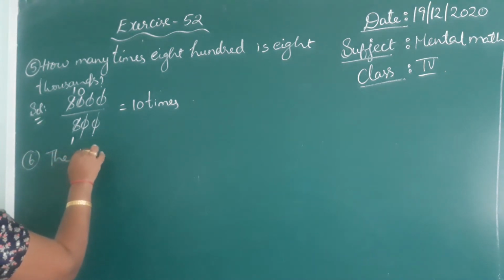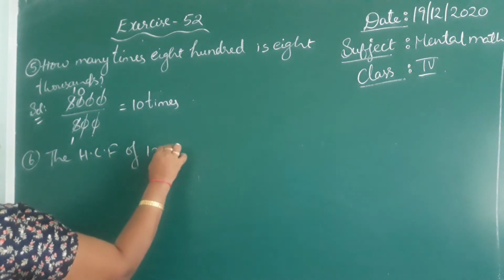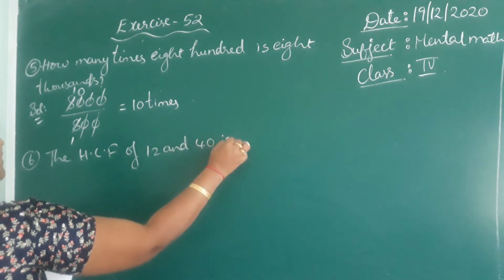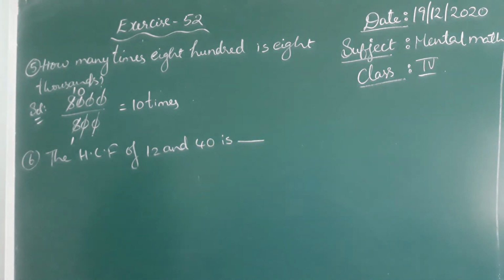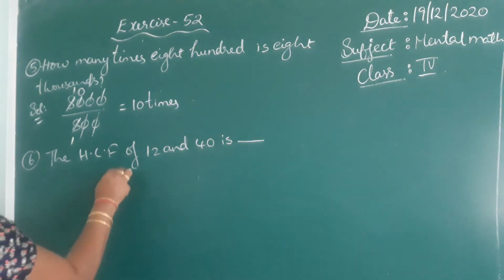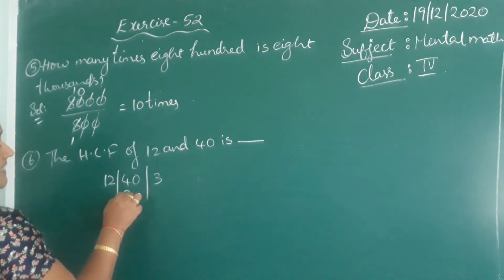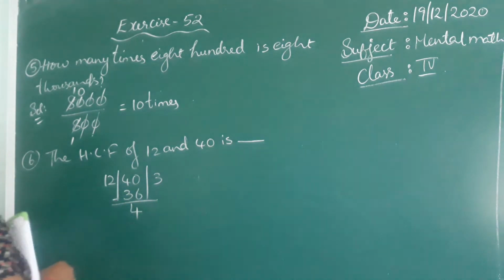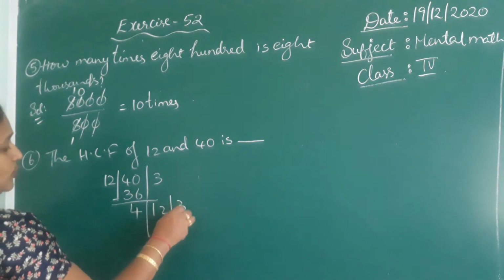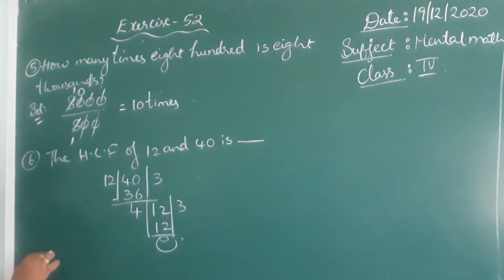The HCF of 12 and 40 is. What is the HCF of 12 and 40? So if you find the HCF of those two numbers, 12 with 40, 12 1 is 12, 12 2 is 24, 12 3 is 36, 12 4 is 48. So 12 3 is 36, remainder 4. So again 4 divides 12 or not? Yes, 4 3 is 12, remainder is 0. So therefore HCF is 4. See the next one, children.